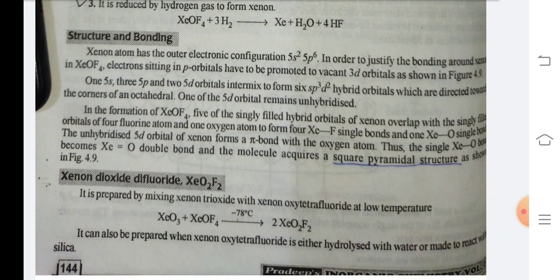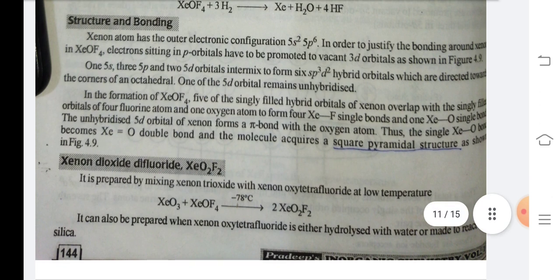Structure and bonding. Xenon atom has the outer electronic configuration 5s2 5p6. In order to justify the bonding around xenon in XeOF4, electrons sitting in p orbitals have to be promoted to vacant 5d orbitals as shown in figure 4.9. One 5s, 3 5p and two 5d orbitals intermix to form 6 sp3d2 hybrid orbitals which are directed towards the corners of an octahedron. One of the 5d orbitals remains unhybridized.